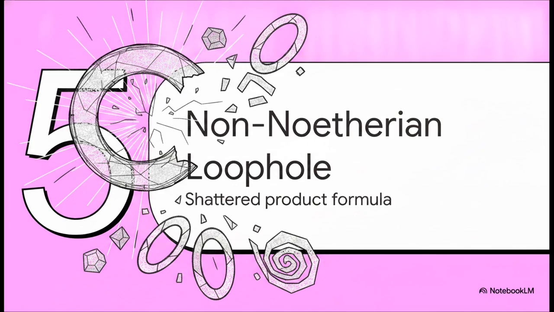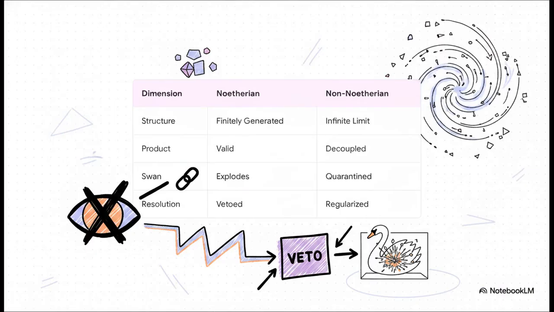Section 5. The non-Noetherian loophole. But hold on, what happens if the ring isn't Noetherian? Well, non-Noetherian rings completely change the rules of the game. Instead of being finitely generated, their ideal structure is an infinite-dimensional inductive limit. This completely decouples the global product formula, meaning the Adele ring can no longer see the infinite-dimensional tail of the ring. Ultimately, this allows the algebraic defect to completely bypass that global Adelic veto we just talked about.